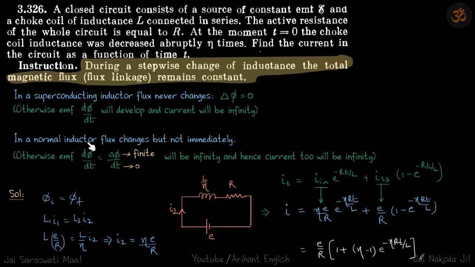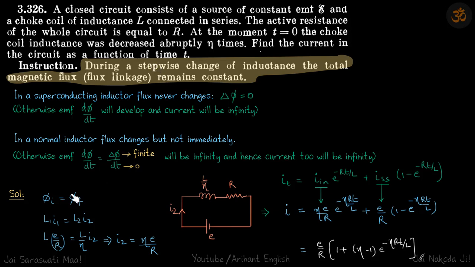Similarly, in a normal inductor also, flux changes, but not immediately. Because if it changes immediately, then dphi by dt can be written as delta phi by dt. But delta phi is finite, but dt tends to 0, which means dphi by dt will tend to infinity. And therefore again current too will become infinity. So hence the immediate change in flux is not possible. So for the same reason that current might become infinity, in a superconducting inductor flux never changes, and in a normal inductor flux cannot change immediately.